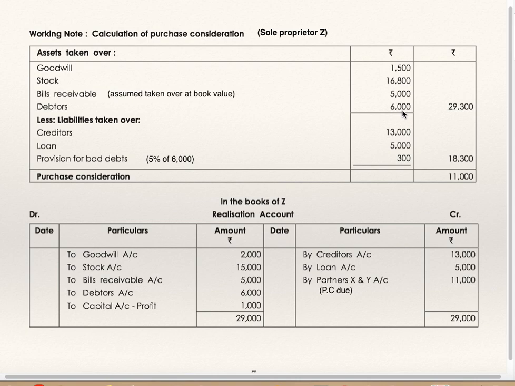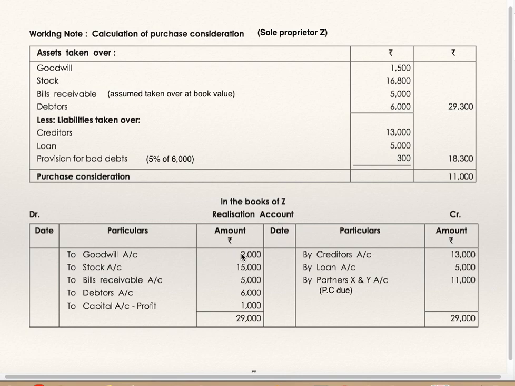Debtors 6000 minus liabilities taken over, creditors, loan and provision for bad debts 5% of 6000. Directly you can deduct 300 and show it in the assets, or you can show it separately. So net assets taken over is assets taken over minus liabilities taken over at agreed values. Purchase consideration is 11,000.